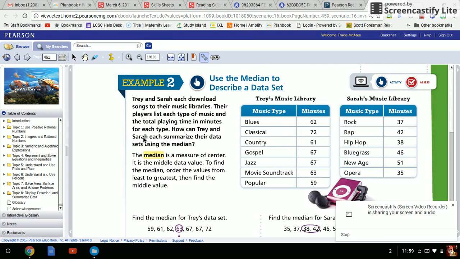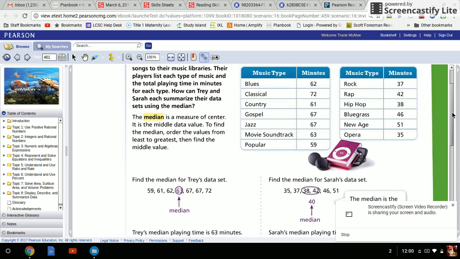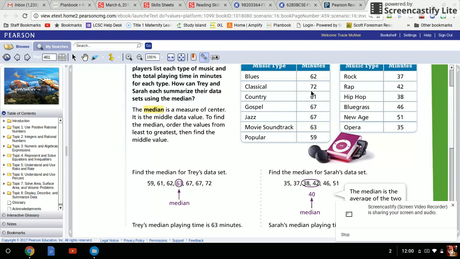How can Trey and Sarah each summarize their data sets using the median? So here is the number of minutes and the music type for Trey, and for Sarah. You would list all of these numbers in order from least to greatest, which is done right here. The lowest number was 59, and the highest number was 72.